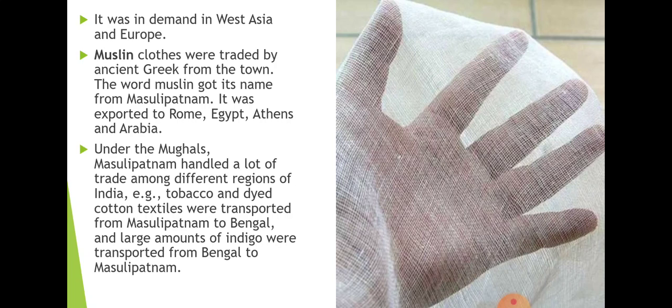The word muslin got its name from Machilipatnam. Because of the muslin cloth, Machilipatnam got its name after muslin. This particular cloth was exported to several countries like Rome, Egypt, Athens, and Arabia.